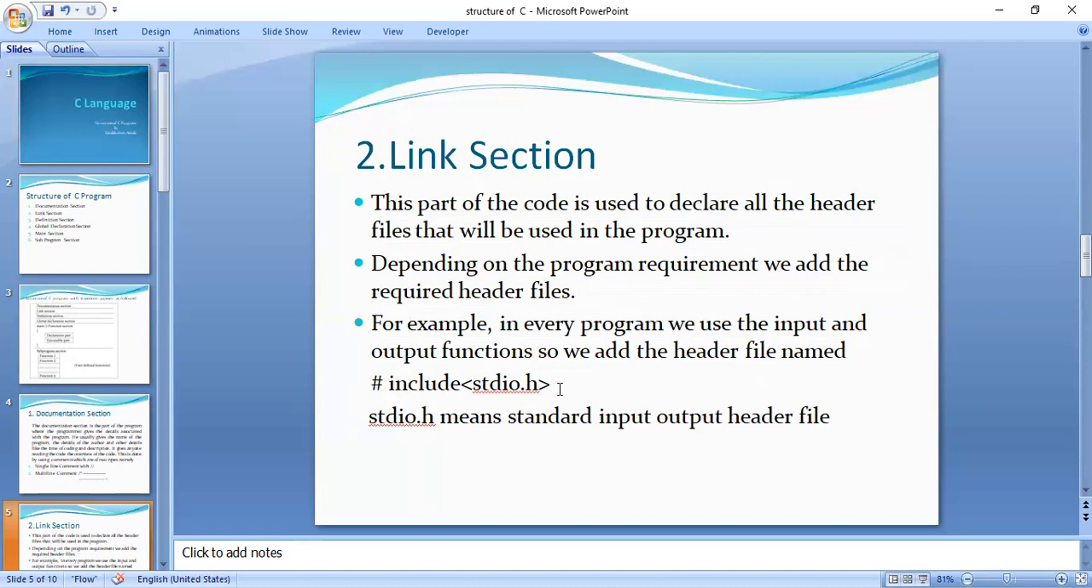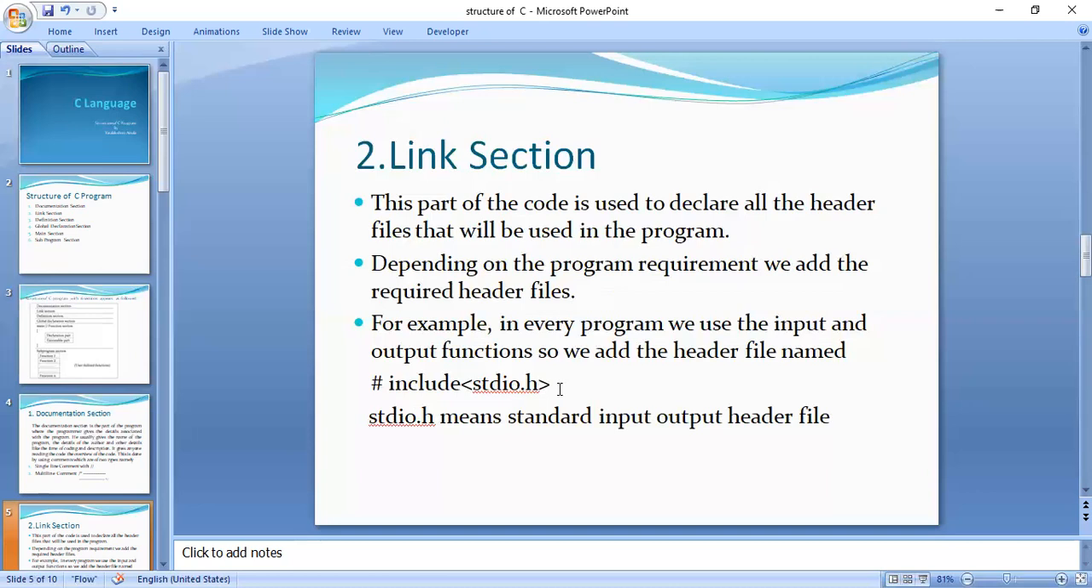If you are going to use, for example, mathematical functions like cos, sine, square root, factorial, or power, at that time we write include math.h. So we cannot say only this is the header file we are going to use. It depends upon our requirement. If you want to do some string manipulations, we include the string header file. If you want to do manipulations with mathematical functions, then we use the mathematical header file. Whenever we use those functions, we include that header file by using the hash include.